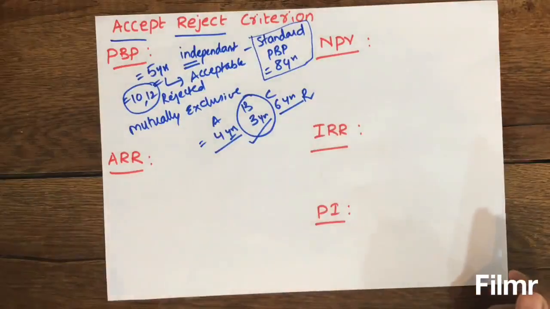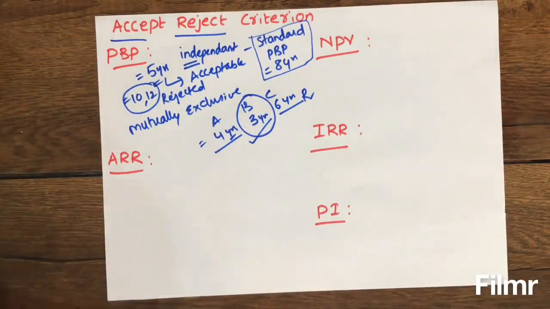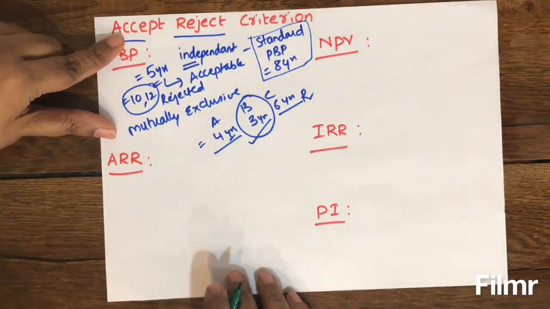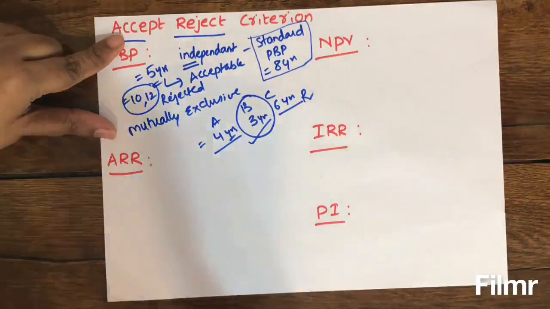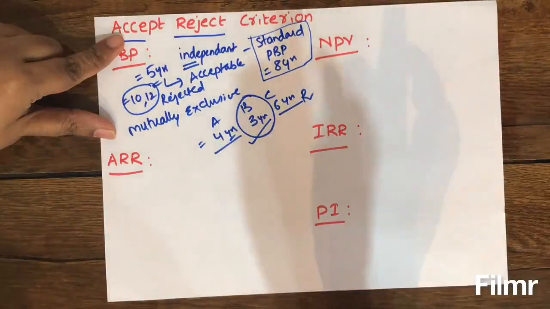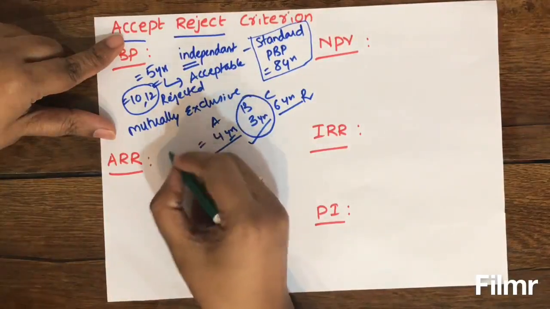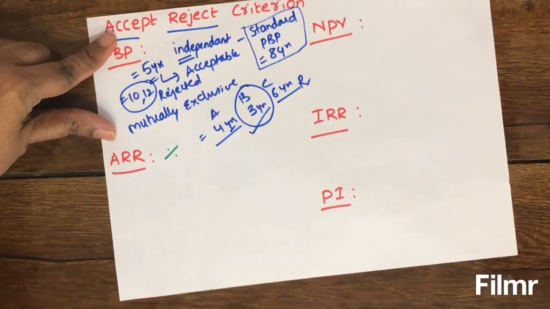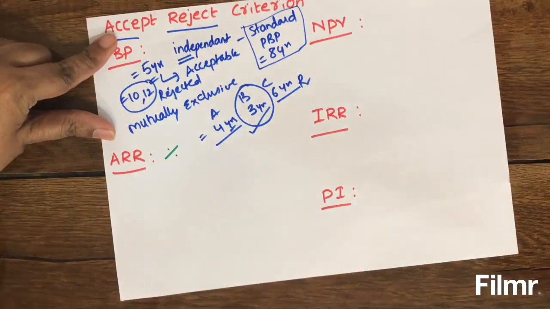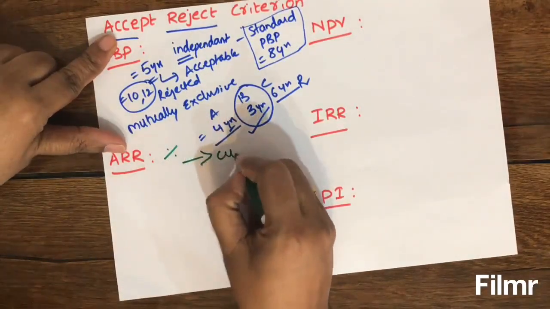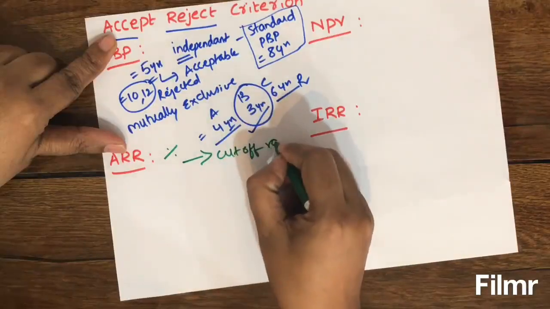Now let us discuss the second technique, that is ARR, under traditional techniques of capital budgeting. So ARR is the return on an average you get within the life period of the project. On an average, it's calculated in terms of percentage. And usually companies will have some cutoff rate.